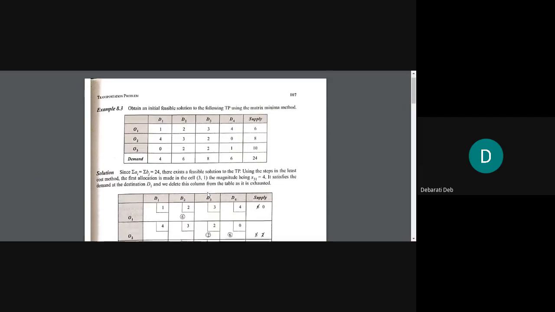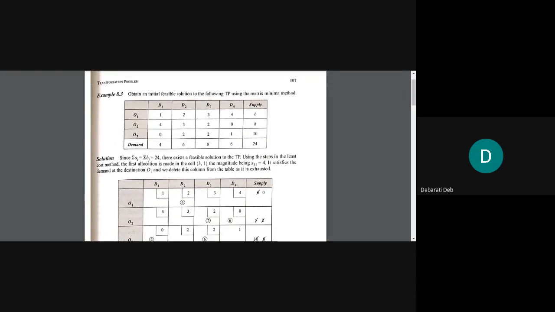So in your screen you can see a matrix having destinations, origins, supply side, demand side, everything is given, and the individual costs are also assigned to each of the travel. That means from one of the origins to one of the destinations, the transportation cost is given to you, and the supply quantity and demand quantity are also given, and you have to solve this problem with the help of least cost or matrix minima method.